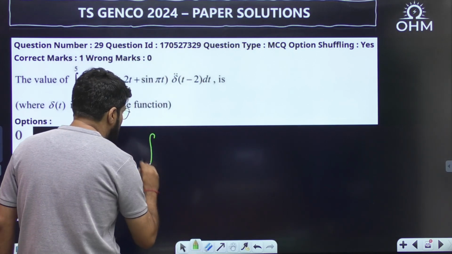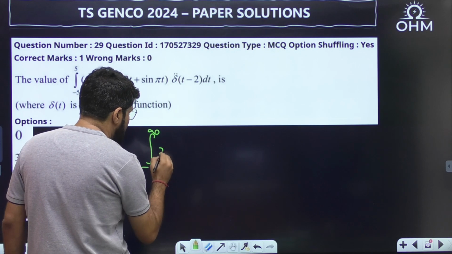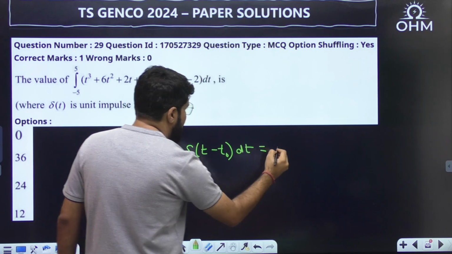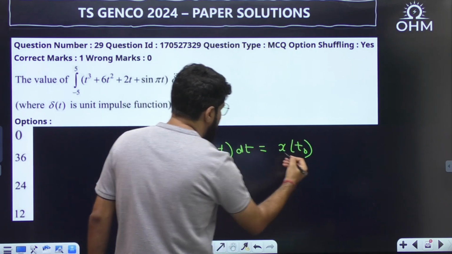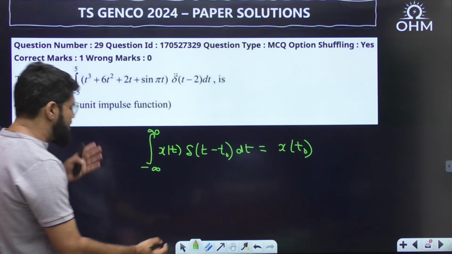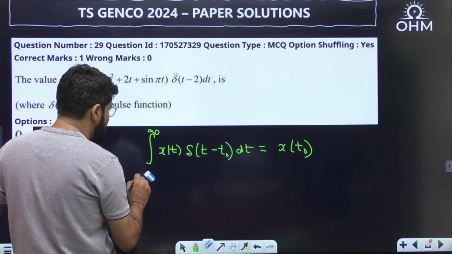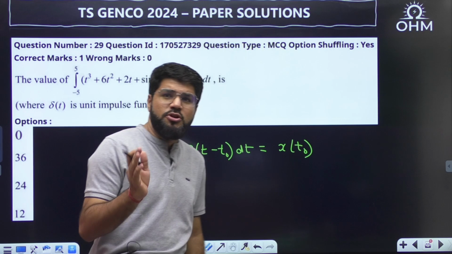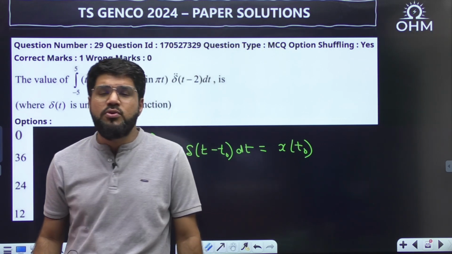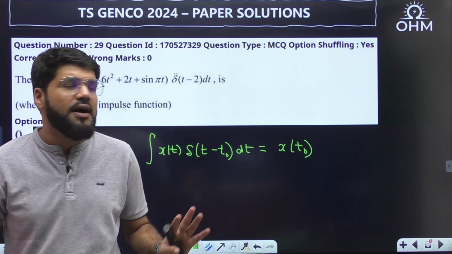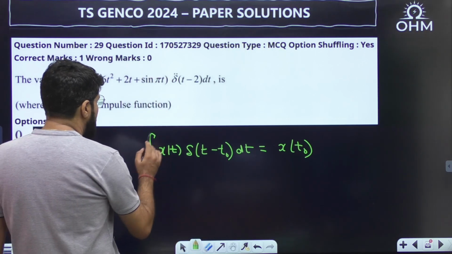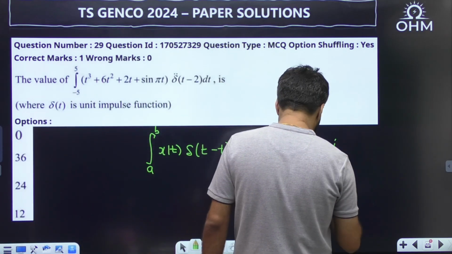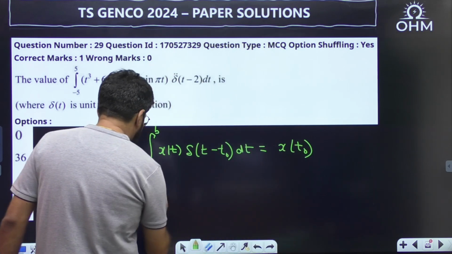What we generally know is that the integral from minus infinity to infinity of xt delta t minus t naught is given by x of t naught. The limits can be minus 5 to 5 also. The only thing you have to worry about is that the impulse should be within the limits. If it is outside the limits of the integral, then the answer is straightforwardly 0. Let me call the limits a to b; the answer will be x of t naught.